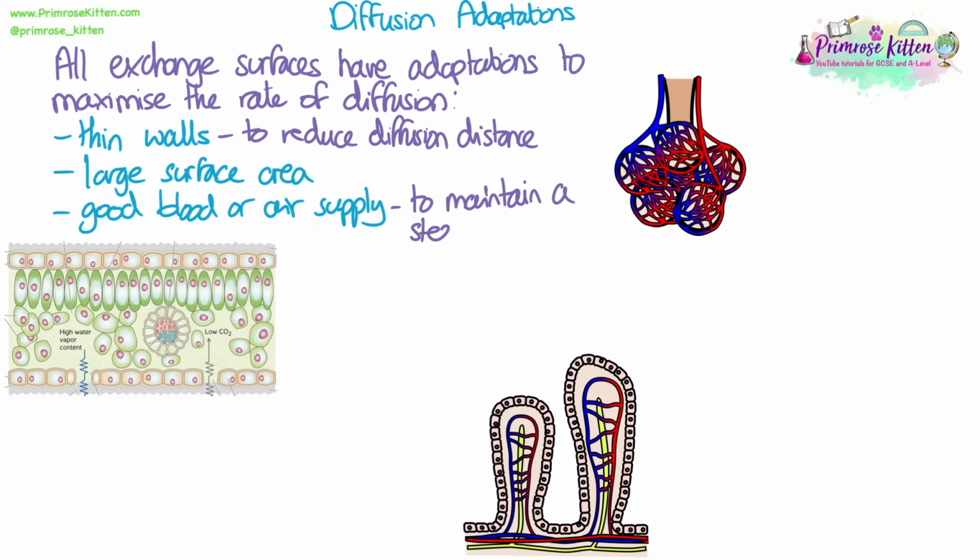A large surface area, obviously we know, increasing the surface area increases the rate of diffusion. And a good blood or air supply is in order to maintain a steep concentration gradient. So if constantly substances that are diffusing through are being moved along to create a low concentration behind them, that means that diffusion keeps occurring in the right direction that we want it to happen.